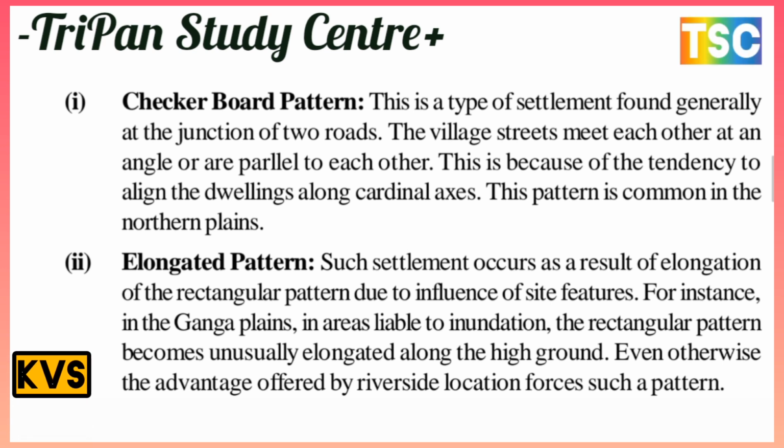The next one is the ingranated pattern. Such a settlement occurs as a result of the ingranation of a rectangular pattern due to the influence of site features. For instance, in the Ganga plain, an area is level, and the rectangular pattern usually becomes ingranated along the high ground. Even otherwise, there is an advantage offered by the riverside location for such a pattern. This is an important point.